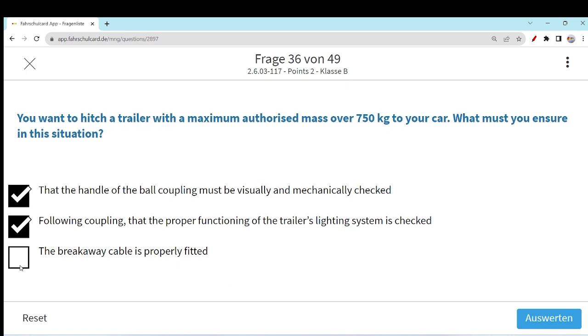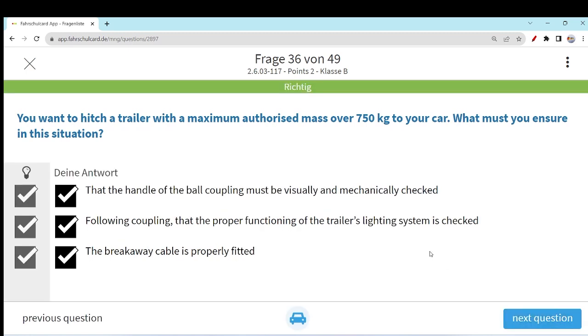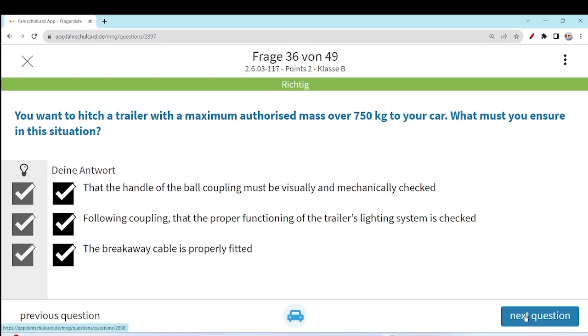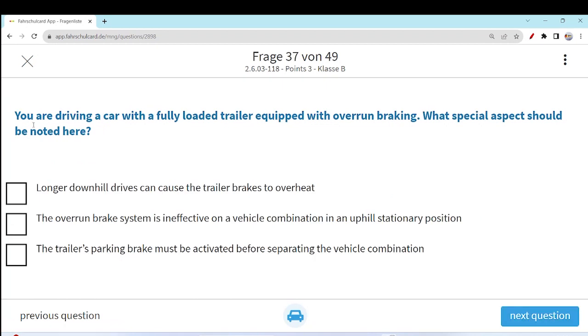Second thing, the breakaway cable is properly fitted. I think we have discussed this topic in so much detail in our previous videos. If you are following our complete playlist, then by now you will be familiar with these topics. So the breakaway cable is also a very important point to keep in mind, that it should be properly fitted. So you see, all three options in this question are correct. So let's move to the next question. Our next question is, you are driving a car with a fully loaded trailer equipped with overrun braking. Okay, so overrun braking is there.